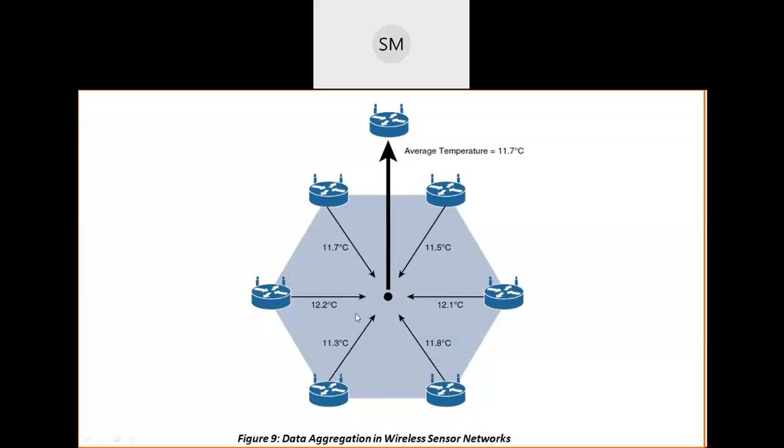This sensor takes readings from all these sensors and takes the average of all the readings. Then it gives the temperature to us or to the actuators as 11.7 degrees Celsius, which is the average of all these values. If you want, you can calculate it. It is the average of all these readings.